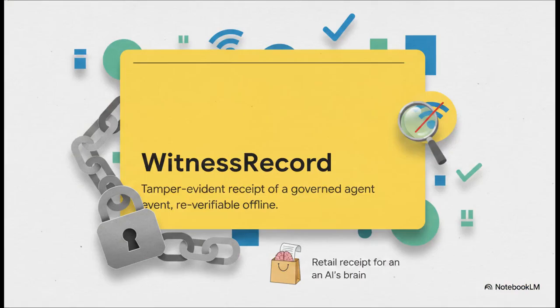Section 2. Meet Agent Witness Protocol. AWP is the definitive, cryptographically secure solution to this exact problem. It introduces the witness record, which is a cryptographically verifiable, tamper-evident receipt of a governed agent event, re-verifiable completely offline. Basically, you can think of AWP as a tamper-evident retail receipt for an AI's brain. It's a highly structured, signed record of exactly what happened, and you don't even need an internet connection, let alone permission from the AI operator, to verify that the record hasn't been messed with.